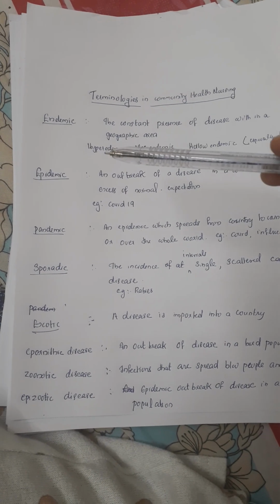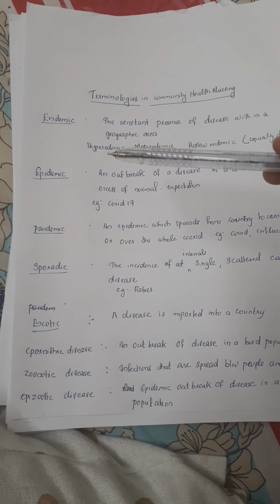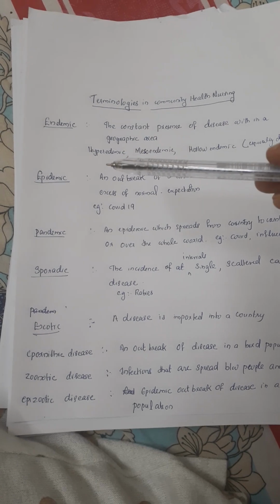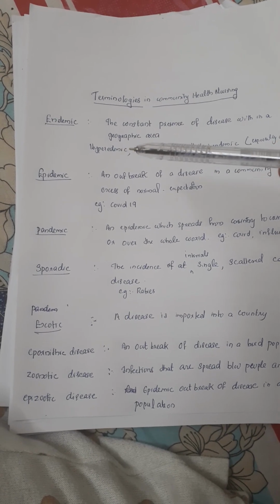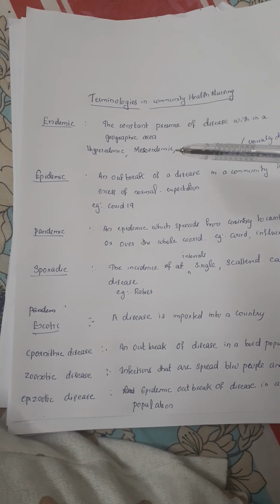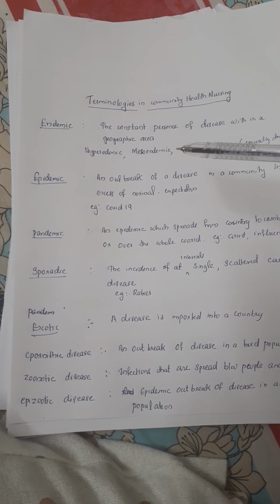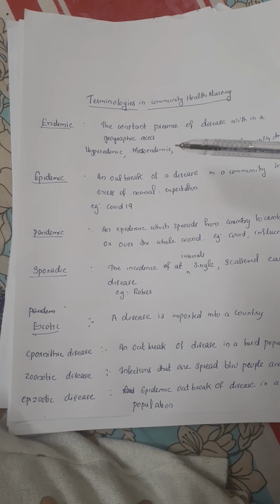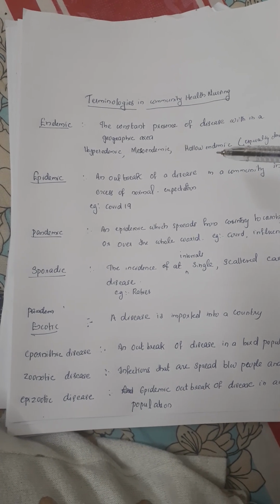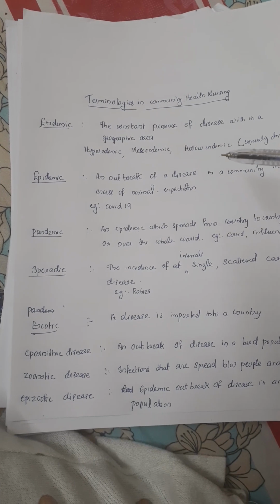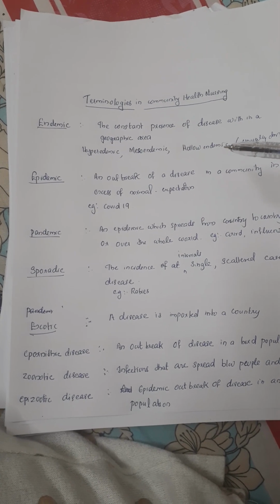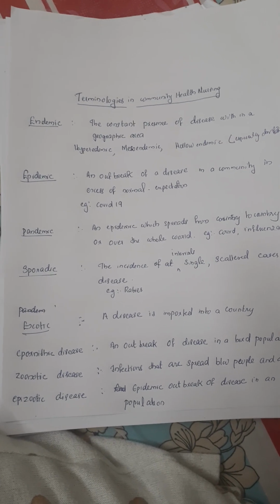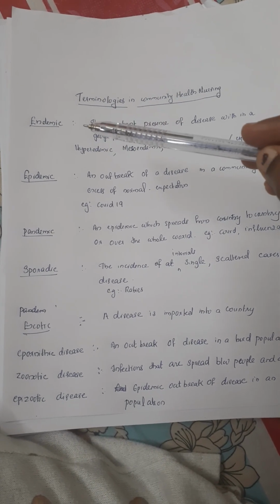Hyperendemic means the disease is present in excess in a geographical area. Mesoendemic means it is in the middle, lower than hyperendemic. Holoendemic is similar to hyperendemic, attaining a large population in a geographical area, especially in children. This is about endemic.